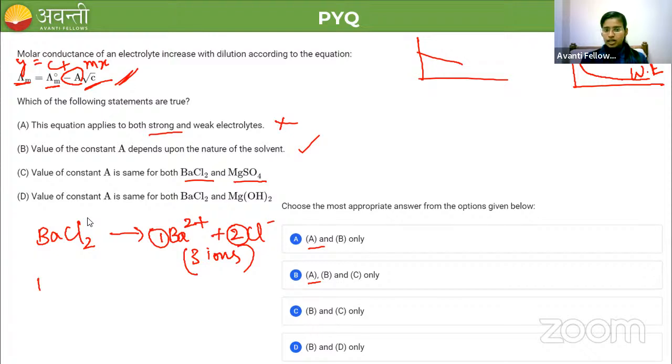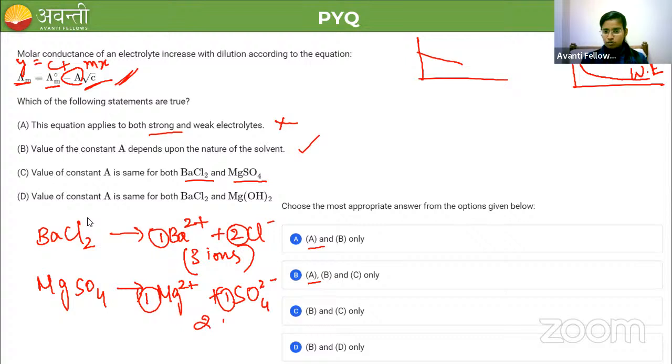For magnesium sulfate, the ions produced are Mg2 plus and SO4 2 minus, one cation and one anion, so the total number of ions produced for MgSO4 is 2. Now you check, the number of ions are not same. In the first case I'm getting 3 ions and in the second case I'm getting 2 ions.